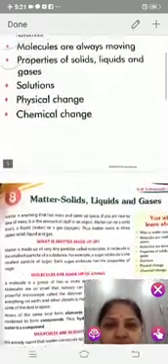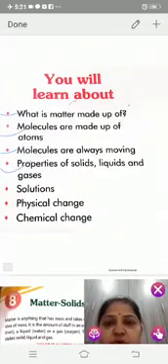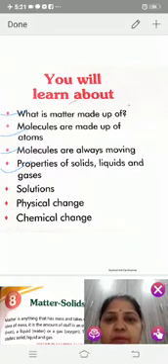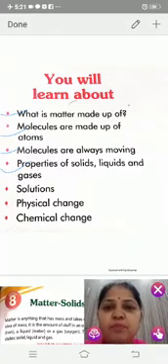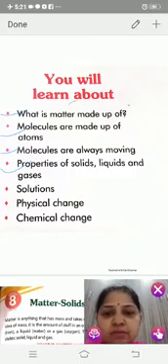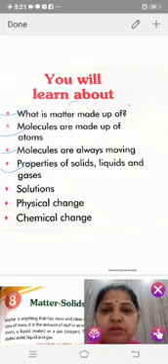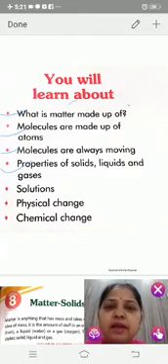So today we finished these four subtopics: what matter is made up of, molecules are made up of atoms, molecules are always moving, and properties of solid, liquid and gases. In the next part, we will discuss solutions, physical change, and chemical change.